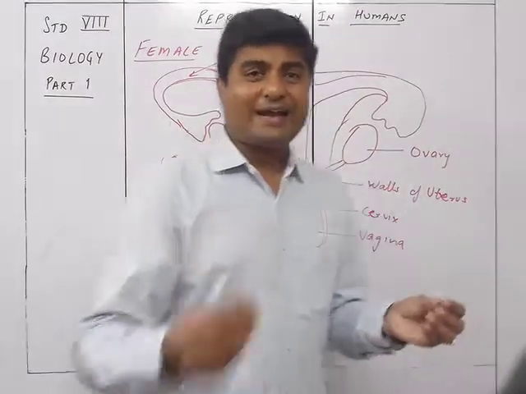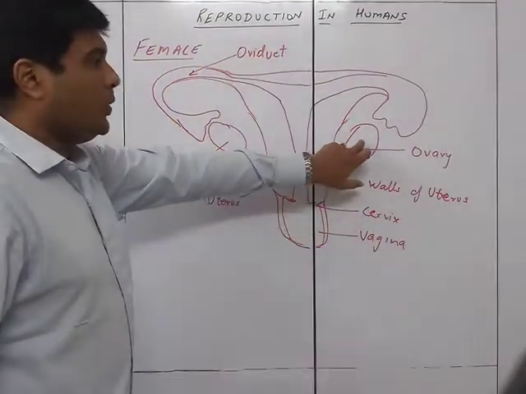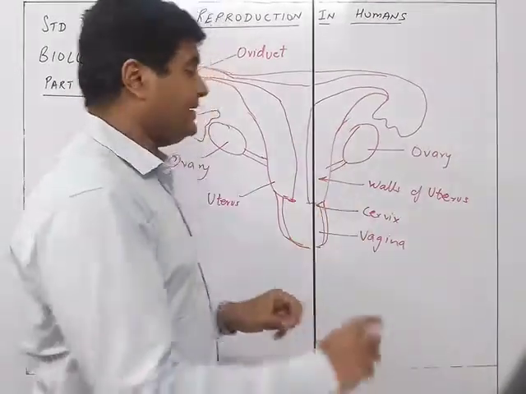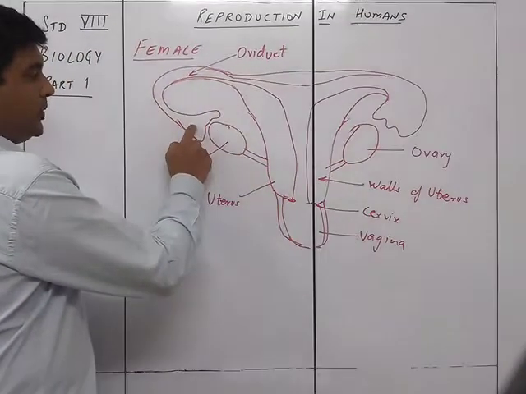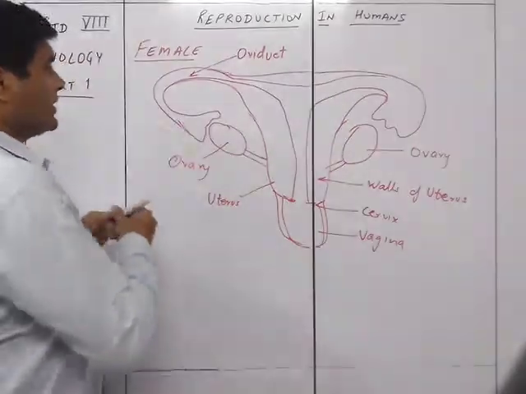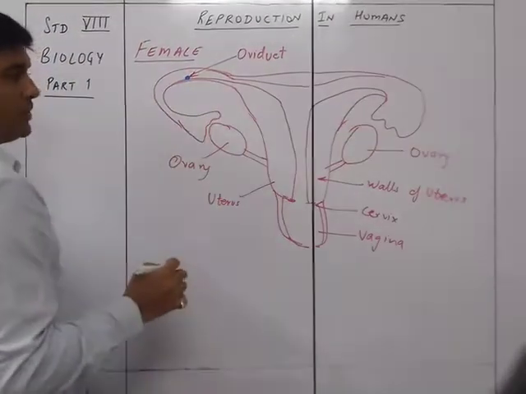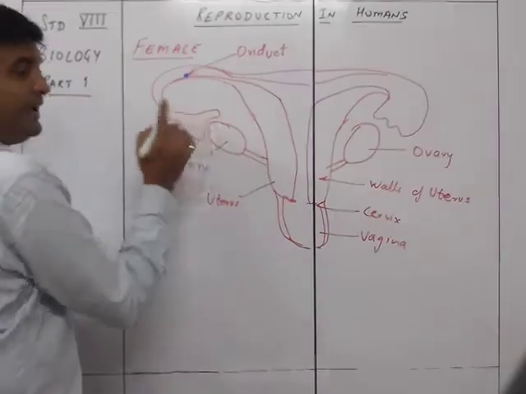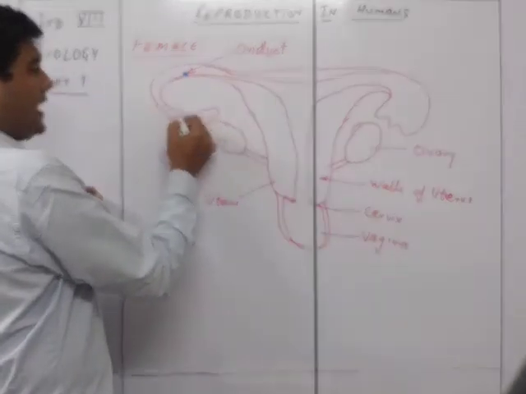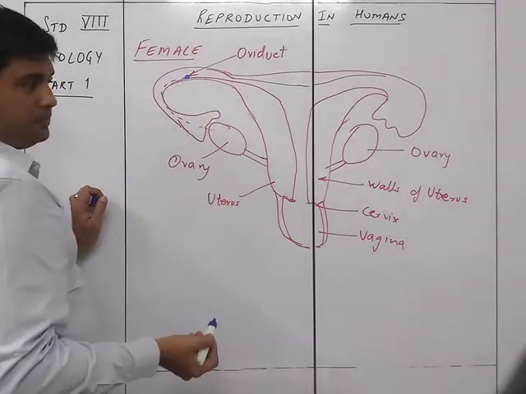So what exactly happens here is the ovary is going to produce the egg, and the egg is going to be released over here into the fallopian tube and settle here. So the egg is going to come and settle over here. Each and every month there will be one egg which will be coming from here and going and settling over here.